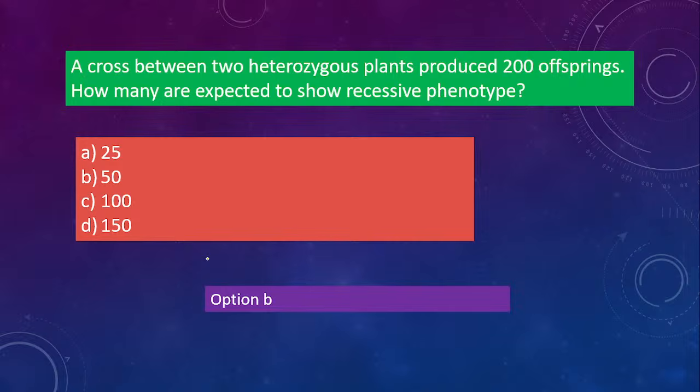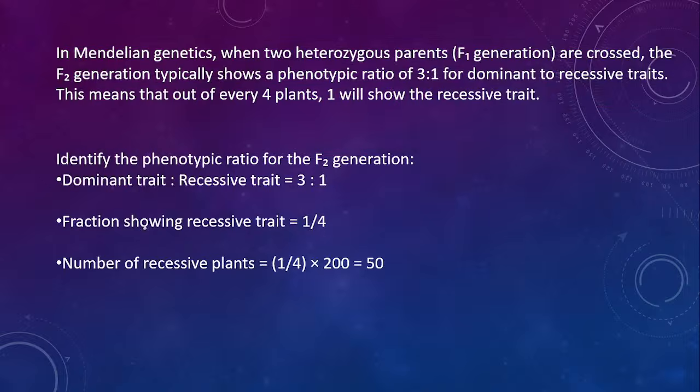Recessive is asked, the ratio is 3 is to 1, right? So 1/4 into 200. See here, dominant trait is 3 and recessive trait is only 1, right? So the total ratio is how much? 4. Recessive trait is asked, so 1/4 into the total population, which is 200. So 1/4 into 200 is 50. So the answer will be 50, not 25.